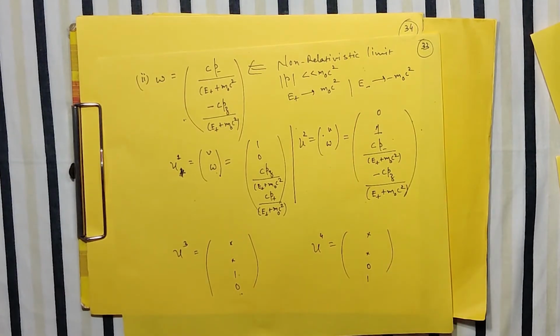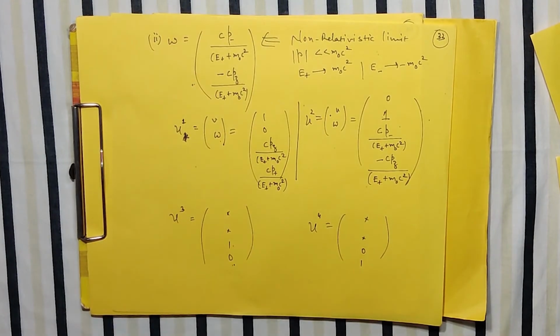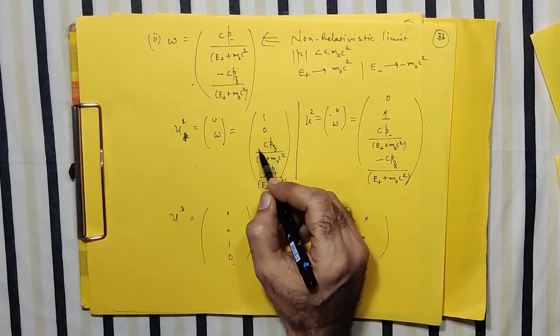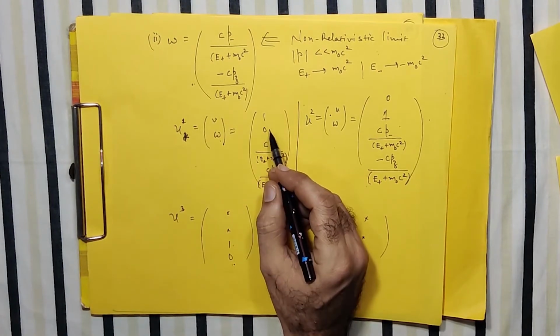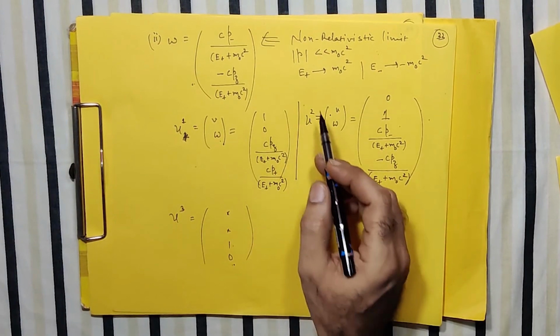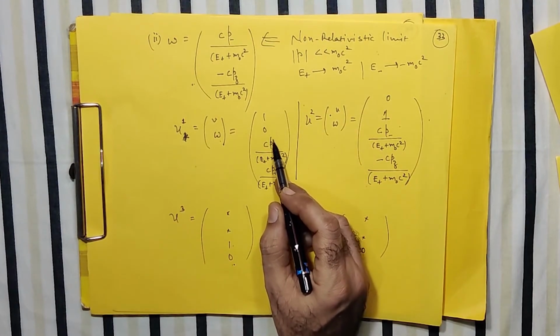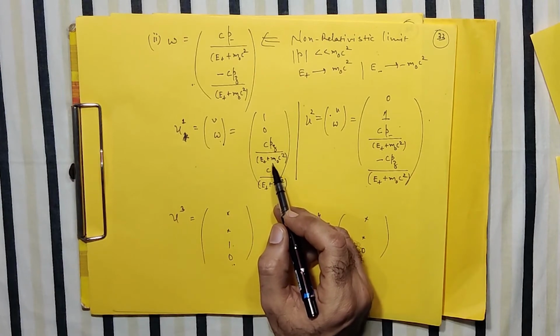So in this limit, let us try to investigate what is the behavior of U1. If you consider the non-relativistic case, p is small, so this quantity will be small. (1, 0) remains as it is, correct? And E plus goes as m0 c square. So basically small quantity upon m0 c square, so it will be a further large denominator.